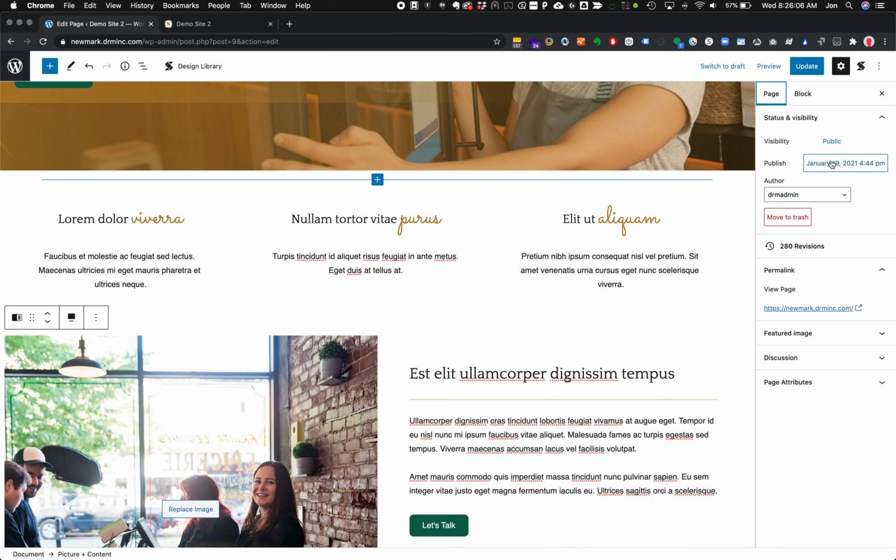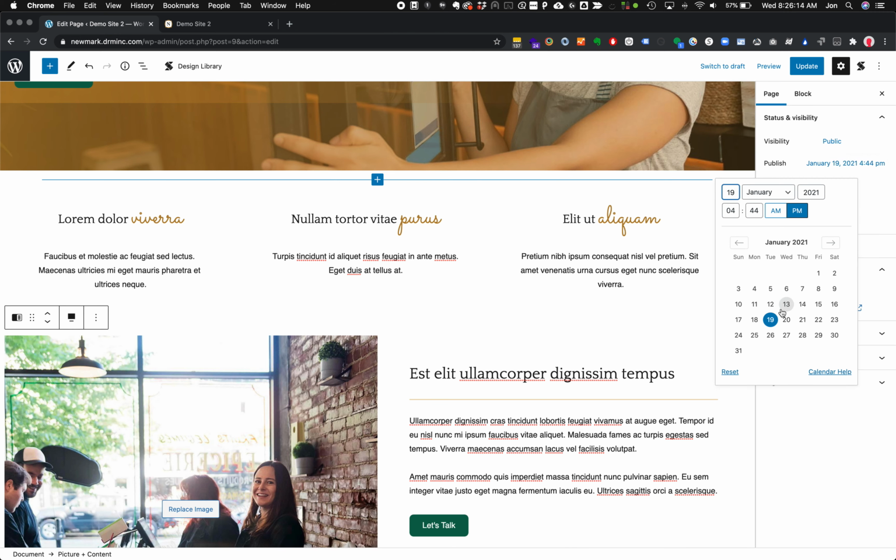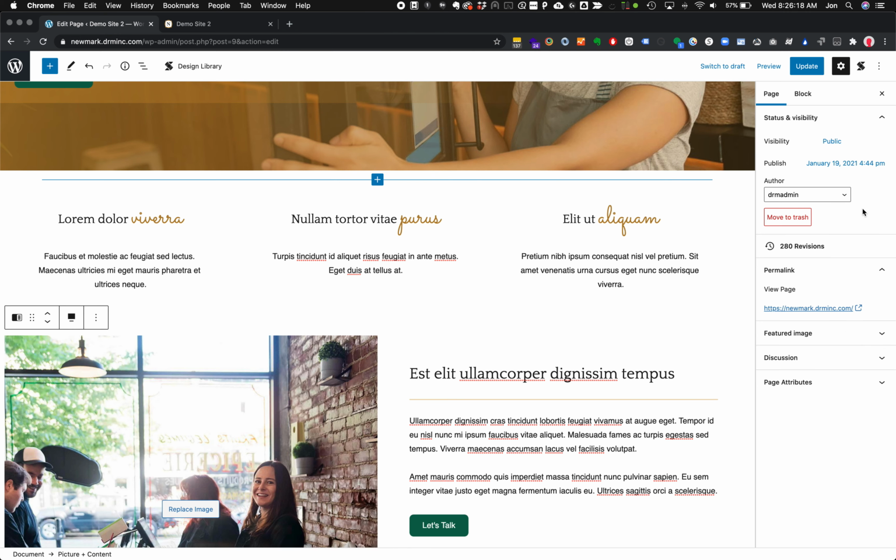So if you have a goal of posting a new blog once a week, you can write all your blog posts at the beginning of the month and schedule them to go live every Sunday, for example, throughout the month. And it will take care of that for you. Another great item, really cool, is being able to modify items with revisions.